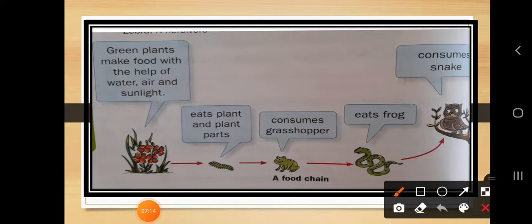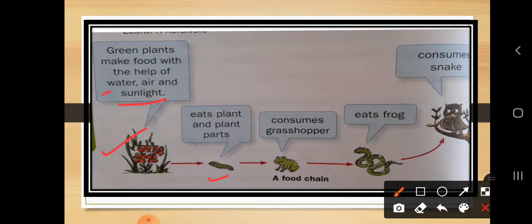Okay, so when you want to understand the concept of a food chain, recall what we have learned today. Green plants make food with the help of water, air and sunlight. Already we have discussed this. These plants are eaten by small animals or big animals like deer, goat, sheep, cow.